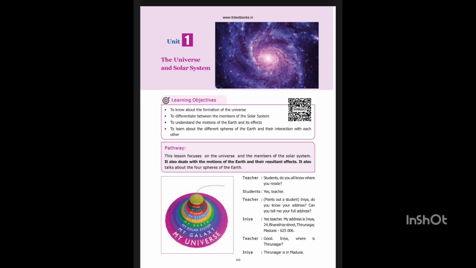Mnemonic to remember the order of planets: My very educated mother just showed us Neptune. HOTS. Even though Mercury is the nearest planet to the Sun, Venus is the hottest one. Guess why? Do you know? The distance between the Sun and the Earth is about 150 million kilometers. A flight flying at a speed of 800 km per hour from the Earth would take 21 years to reach